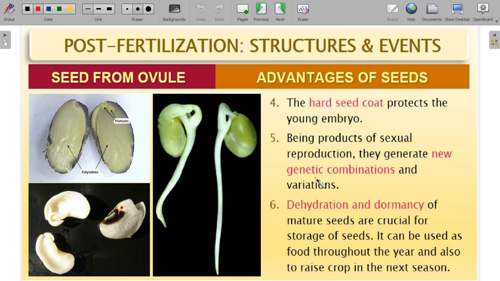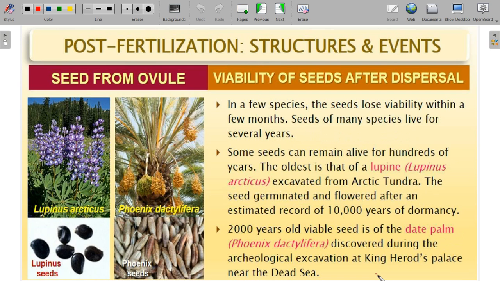But there are some cases where seed is formed without the sexual mode also. We call them apomixis. About that we can discuss later. Dehydration and dormancy of mature seeds are crucial for storage of seeds. Seeds can be used as food throughout the year and also to raise crops in the next season.